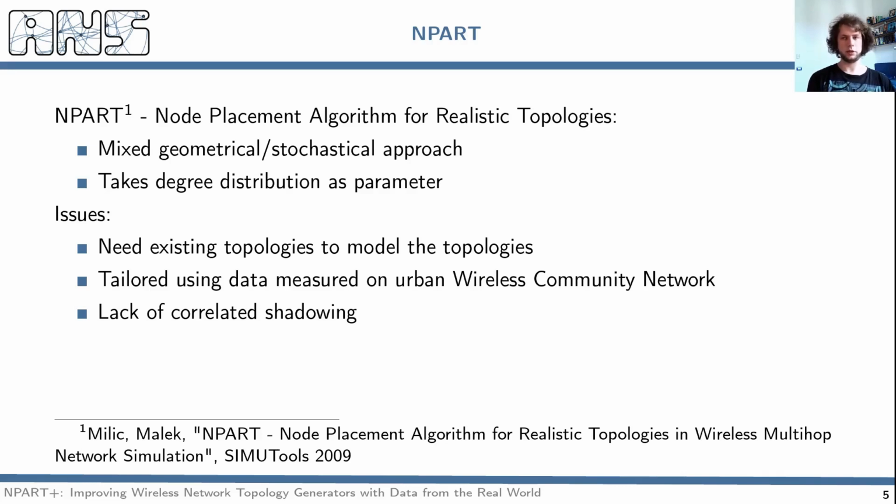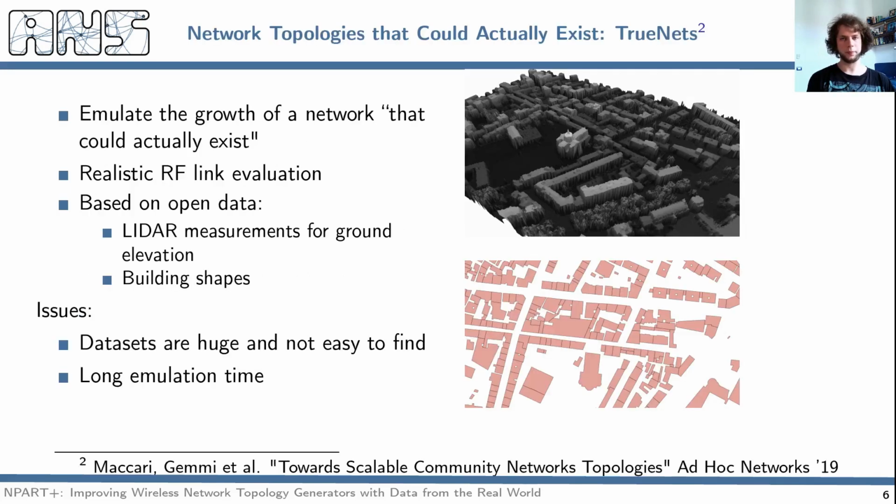However, it needs as an input parameter the degree distribution, which is provided by the analysis of some specific wireless community network. Since most wireless community networks are developed in urban areas, it's hard to find this data from non-urban wireless community networks, and thus it's difficult to reproduce and generate topologies from these other areas. An additional issue is that, like most wireless network generators, it doesn't have an abstraction model, and for this reason it can't take into account correlated shadowing.